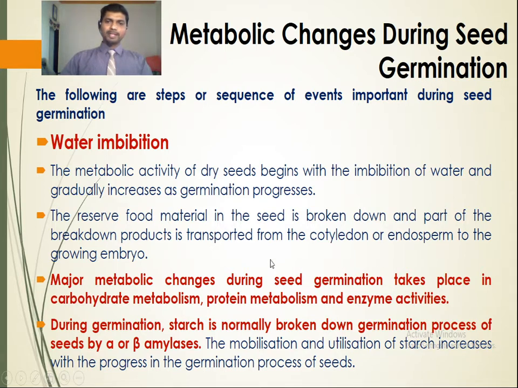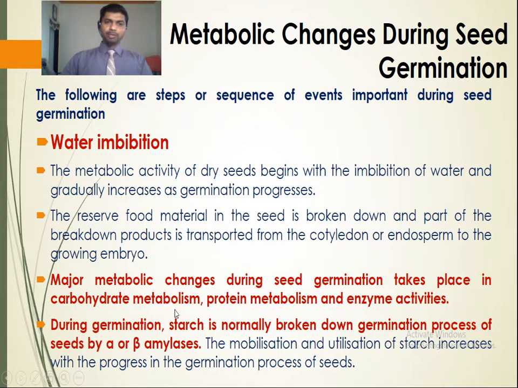This reserve food material present in the cotyledon or endosperm is broken down by the activity of various hydrolytic enzymes, and part of the products is transported to the growing embryo.